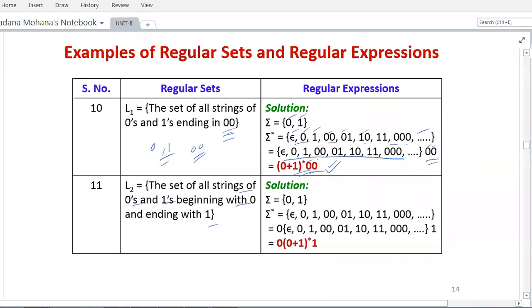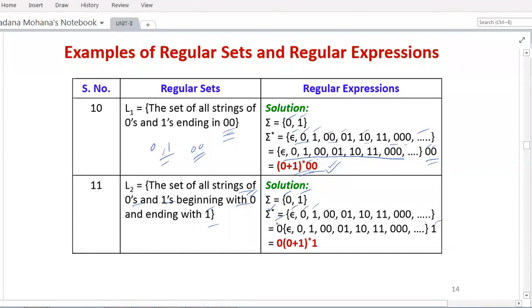Here, first sigma equals 0, 1. First you write sigma closure as usual: epsilon, 0, 1, 0 0, 0 1, 1 0, 1 1 and so on, infinite sets of strings. Now what is the condition given? Beginning with 0, ending with 1. So at the starting left end you concatenate 0, and at the right end you concatenate 1.